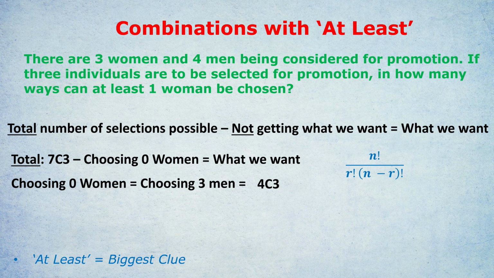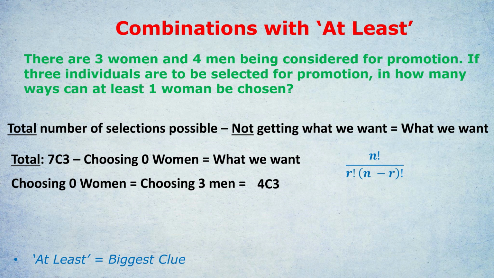That was quite complicated, so I just want to recap. The 7 choose 3, the total number of selections possible, I think most of you will understand why we're doing that. Okay, that's no conditions, women and men, there are 7 in total and we're choosing 3 for promotion, 7 choose 3. And I think most of you would agree that not getting what we want means getting 0 women. So that's why we're going to take away the combinations for 0 women. But we can't just apply the formula to work out 0 women. We have to stop and think, how do we get 0 women? The only way we get 0 women is if we promote 3 men. And then we have to calculate that.